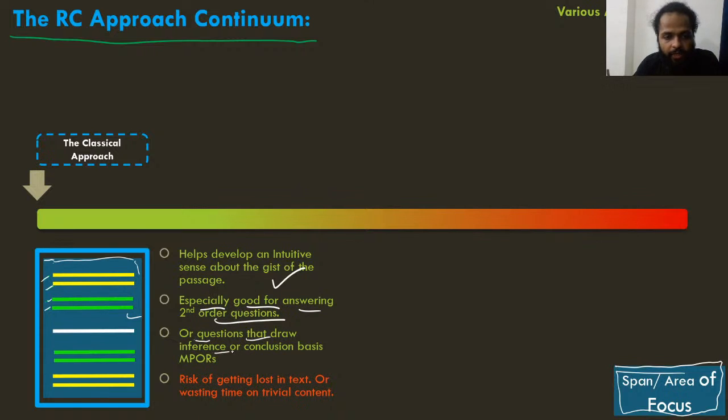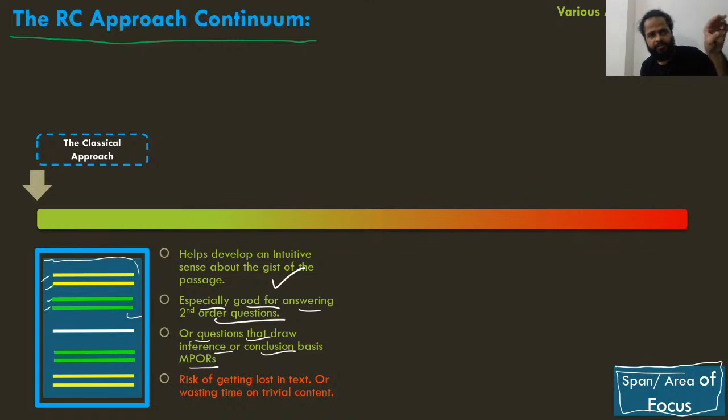और questions that draw inference or conclusions based on MPORs. POR is basically point of reference, MPOR मतलब multiple points of reference. देखिए बहुत बार क्या होता है कि you have some questions which derive their answers from multiple points in the passage. So there are questions which are about the whole passage, like main idea questions. What is the primary purpose of the passage, like that. There are questions which are about some specific part of the passage.